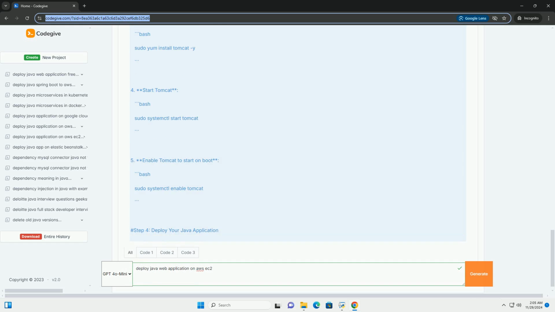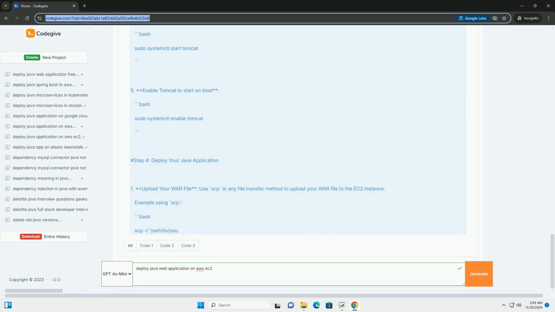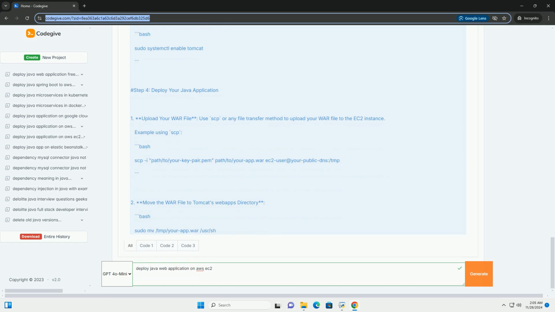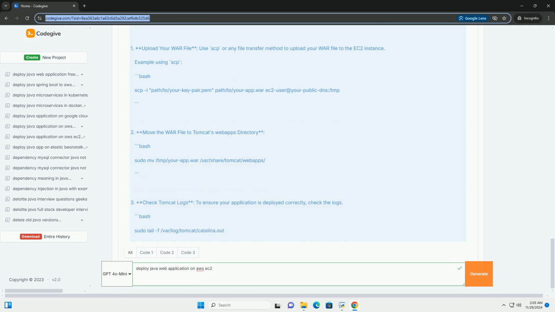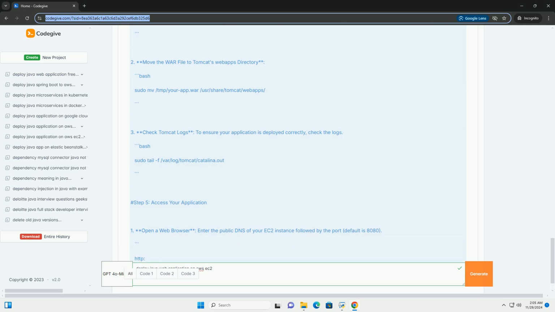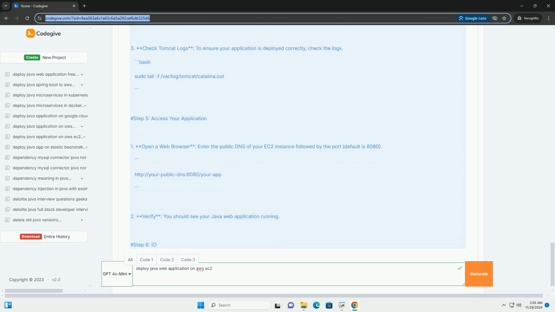Prerequisites. 1. AWS account. You need to have an AWS account. If you don't have one, sign up at aws.amazon.com. 2. Java application. For this tutorial, we will assume you have a simple Java web application packaged as a WAR file. 3. Basic knowledge, familiarity with Java, Maven, and AWS services.